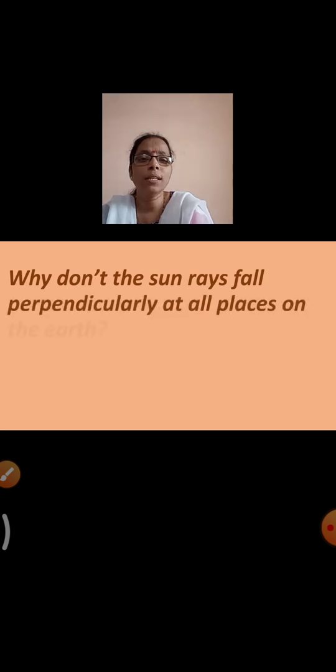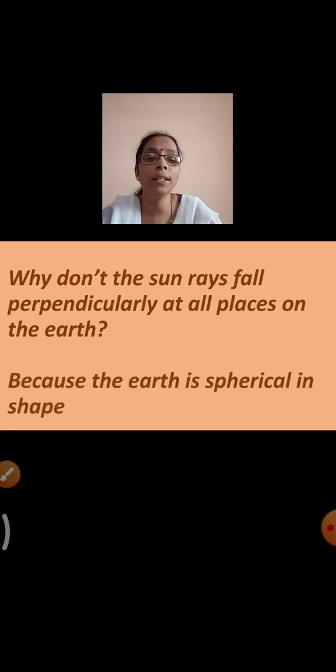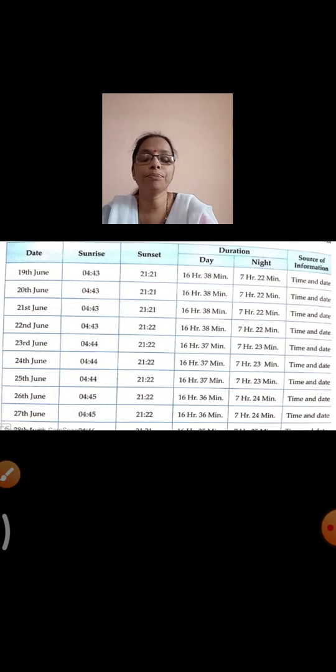Now, why don't the sun rays fall perpendicular at all places on the earth? Perpendicular means at a right angle. So why doesn't the sun rays fall perpendicularly? Because the earth is spherical in shape. What do you mean by spherical? It is circular in shape. So that is the reason the sun rays do not fall perpendicularly at all places.